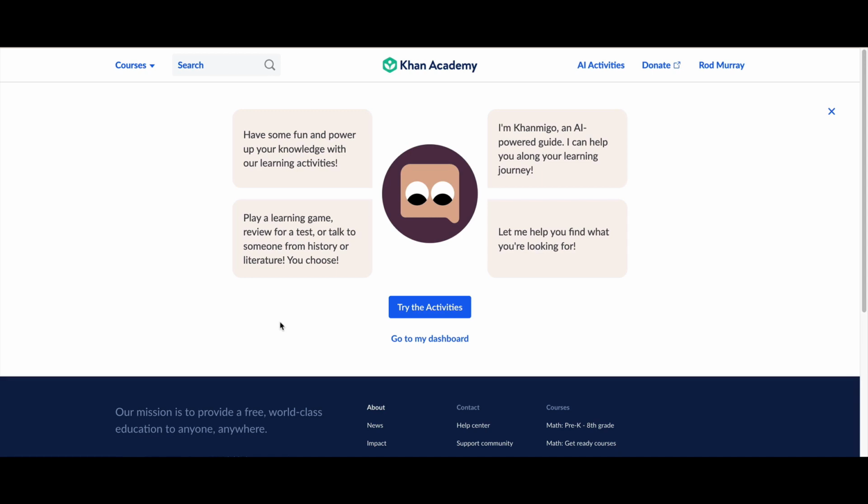So here I've clicked the AI Activities button when I logged in. Now I've already paid the donation of $20 a month, and you can see the opening screen here: have some fun, play a learning game, and introducing Kanamigo.